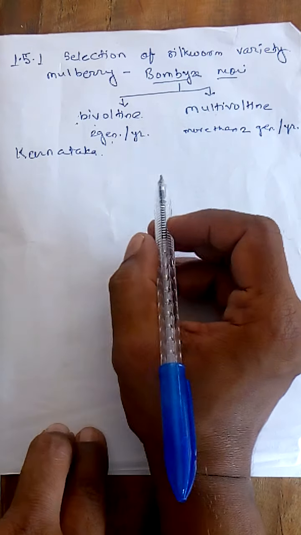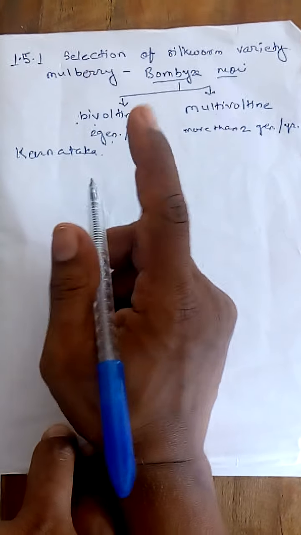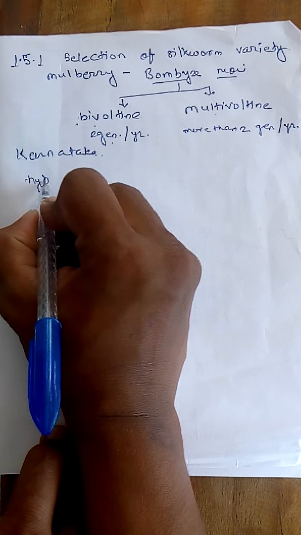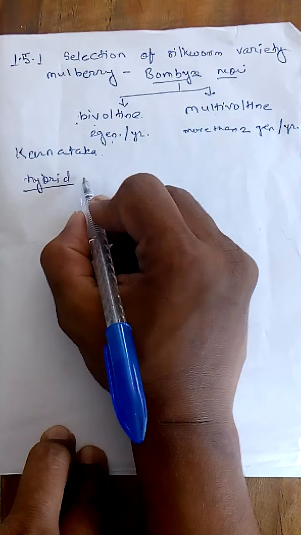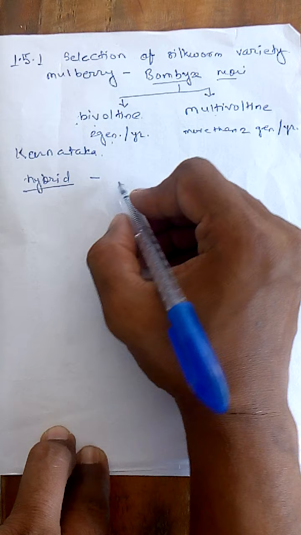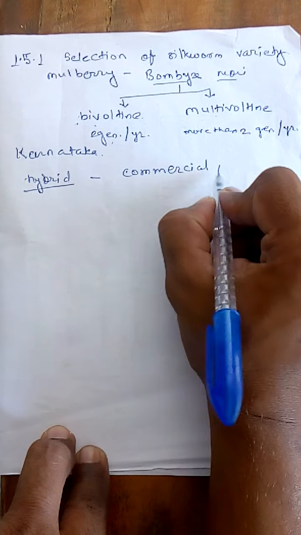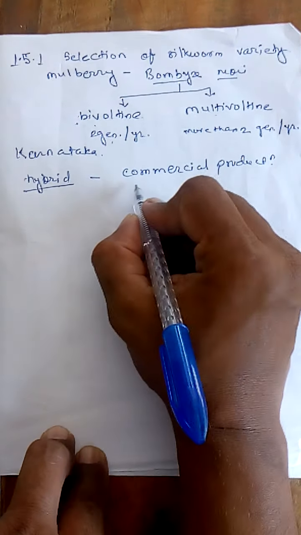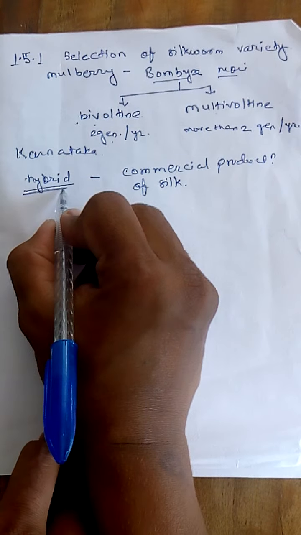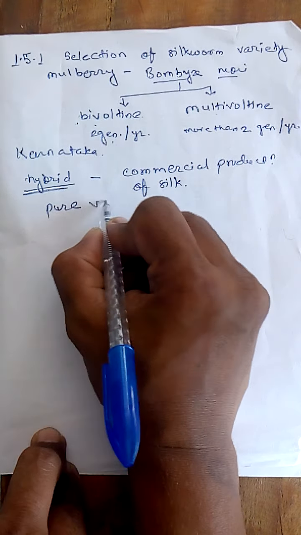Now, the use of hybrid varieties is useful for the commercial production of silk. When we say a hybrid variety, our intention in using it is the commercial production of silk. When we are interested in commercial production of silk, we use the hybrid variety, and for production of the hybrid variety we use pure varieties.